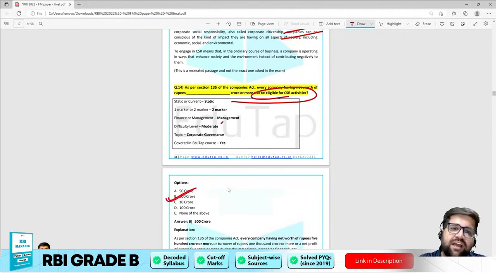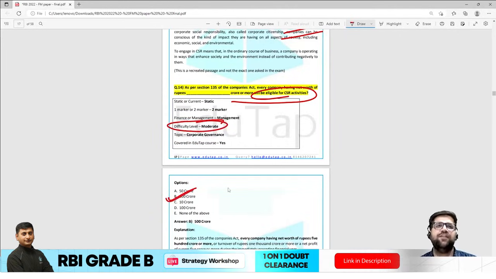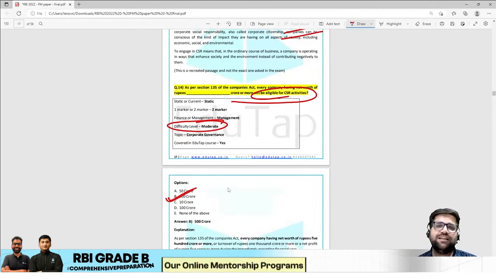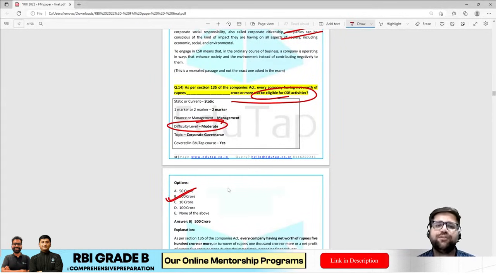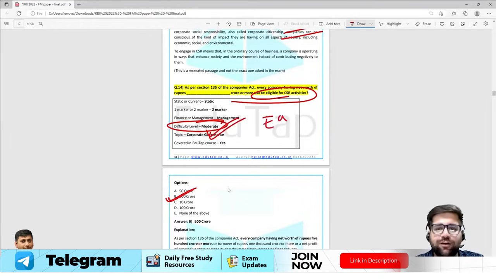Now my dear friend, I have not kept this particular question under the easy level because if we put it as easy, then it is very much debatable, I would say, because many people take corporate governance as a granted subject. That's why I have kept it under the moderate category. But for those students who are also appearing for SEBI, PFRDA, it's a very easy question.